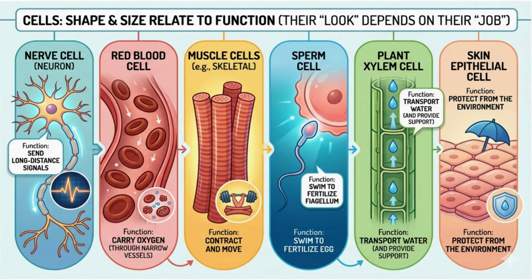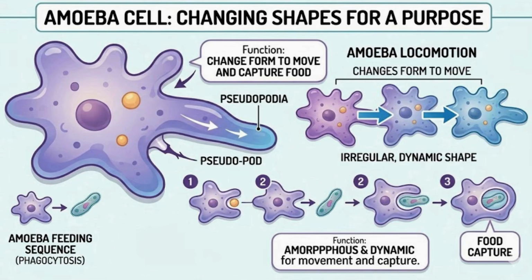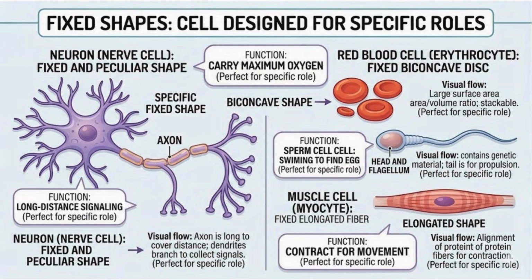Let's look at some examples. Some cells, like amoeba, do not have a fixed shape. They are irregular and keep changing their form, which allows them to move and capture food easily. On the other hand, many cells have a fixed and peculiar shape that is perfect for their specific role. One, nerve cells. These are long and branched. This unique structure helps them act like wires to carry messages across long distances in the body.